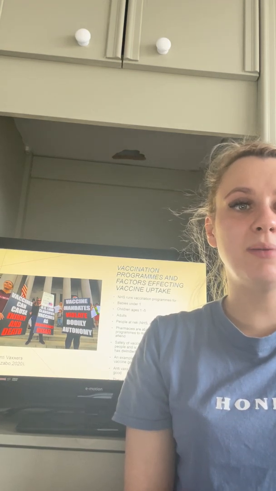There are many reasons why the uptake of vaccines has dwindled over the past few years, mainly because of the safety of the vaccination. An example of this is the COVID-19 vaccination. Many people felt like this had been rushed through and therefore we didn't know the side effects that this may have on later life. Another example is that many people started to believe that the MMR vaccine was linked to autism. Although this has been debunked by the World Health Organization, many people are still wary of letting their children have it. There is also a group known as the anti-vaxxers who believe vaccines do more harm than good.